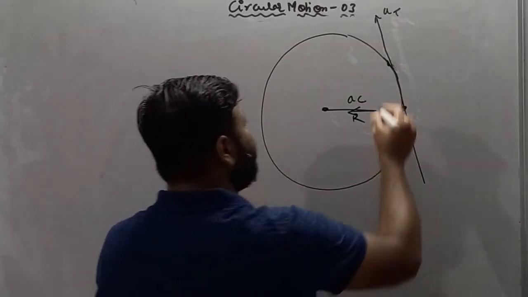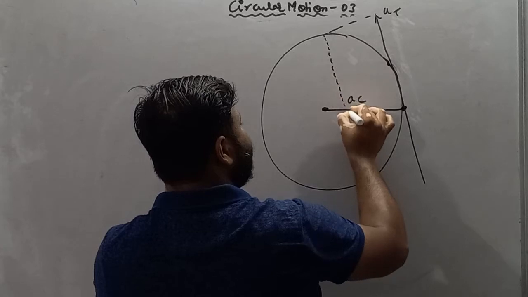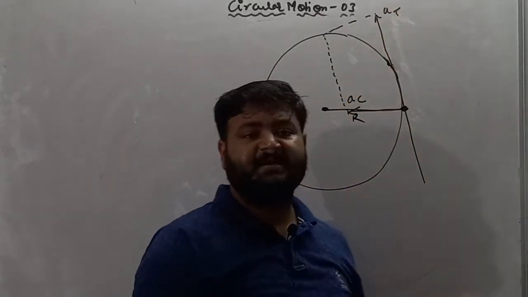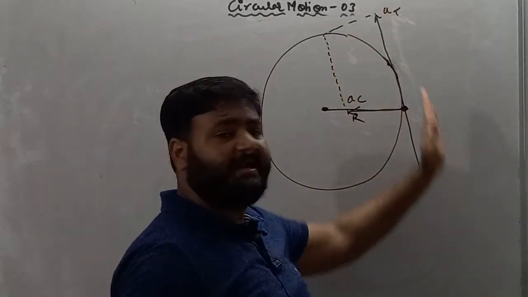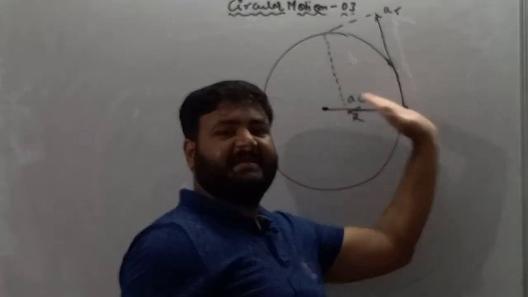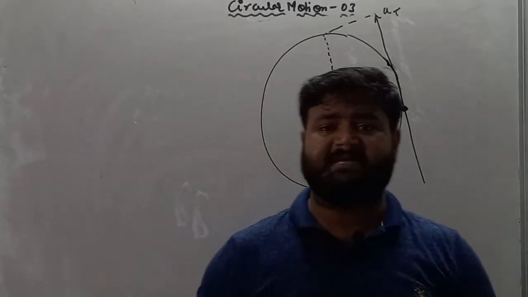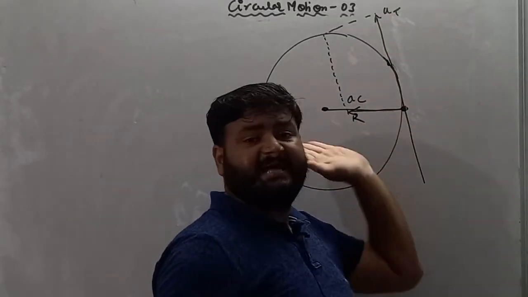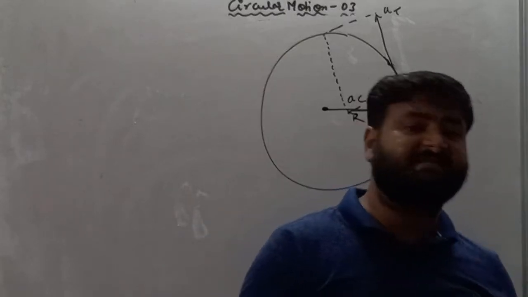Now see, my dear student, here two vector quantities lie in different directions from the same point. Two vector quantities, because we know that acceleration is a vector quantity. So one vector is on this side and another vector is on this side from the same point. So the application of vectors says, if from a single point vectors are lying in two different directions, then we have to make their resultant.